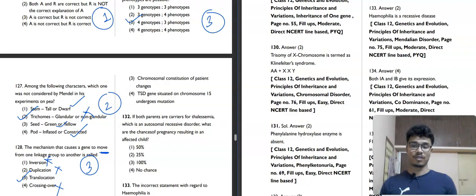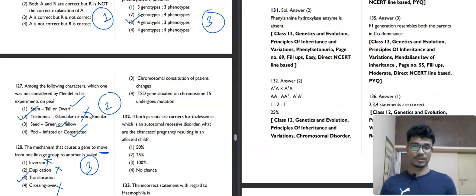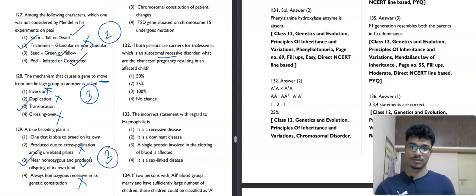Now we'll move towards question number 132. It is saying, if both parents are carriers of thalassemia, which is an autosomal recessive disorder, what are the chances of pregnancy resulting in an affected child? Let's solve this one. Both parents are carriers of thalassemia. This is a male parent, this is a female parent. The male is a carrier of thalassemia.